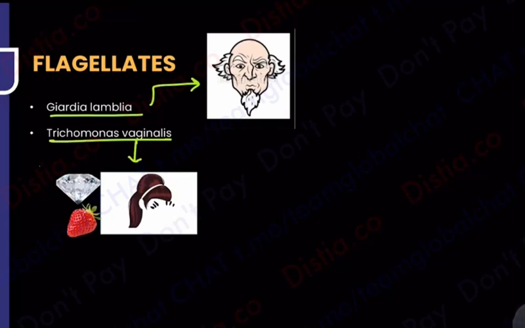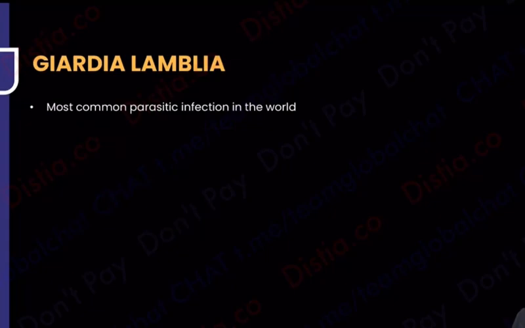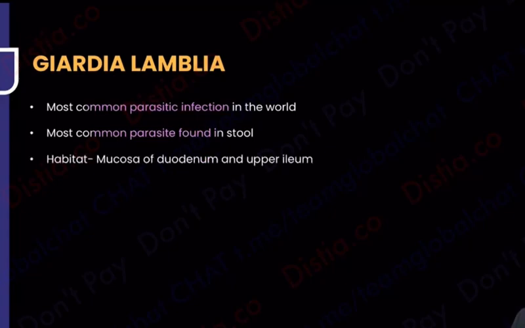So the story shall come eventually. Let's start with our basics. Let us start with Giardia lamblia, because that is one of the most common parasitic infections in the world. So you know the importance that this carries for us, right? Apart from that, please note, this is also the most common parasite found in the stool. So if I'm a microbiologist looking at the stool, the highest chance is of seeing Giardia lamblia. And of course, you would ask me where in the intestine or what kind of diarrhea does it cause?